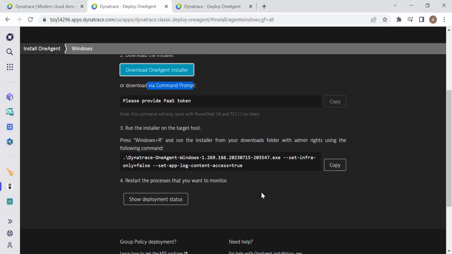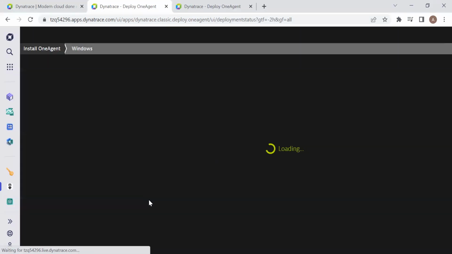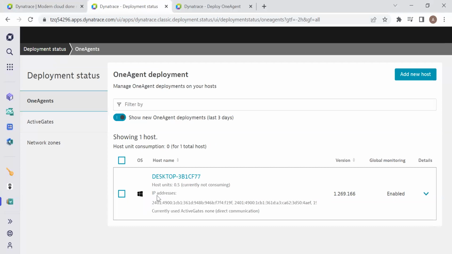and our next step is to check the process you want to monitor. To know, click on show deployment status. We see OneAgent deployed on our host. See, for example, this is our machine name, and we see that OneAgent got installed on our machine.